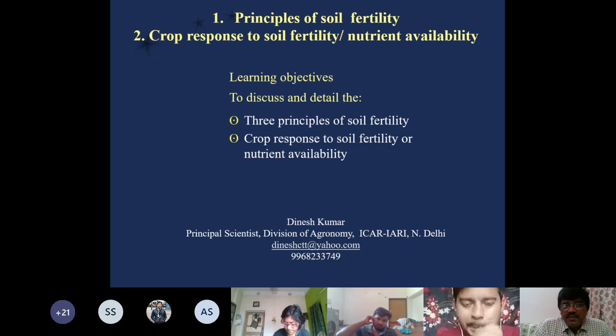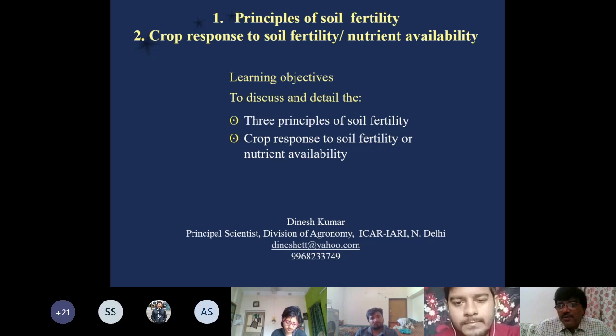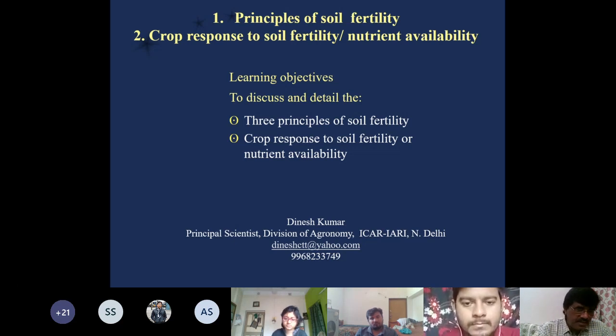Another topic that we will cover is crop response to soil fertility or nutrient availability. How a crop responds, how it reacts to the availability of nutrients in the soil or variable availability of nutrients in the soil. So the learning objective is to learn the three principles of soil fertility and also crop response to soil fertility or nutrient availability.